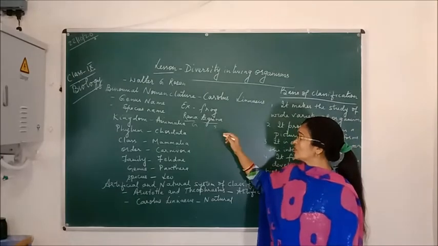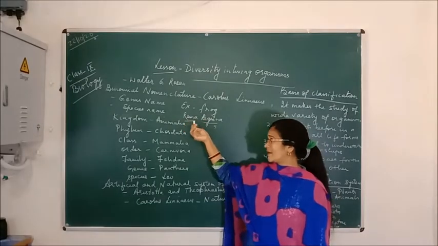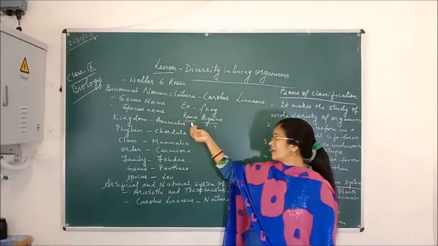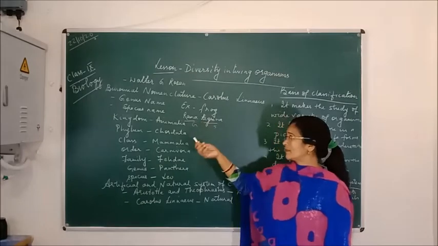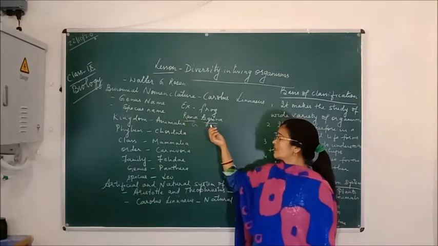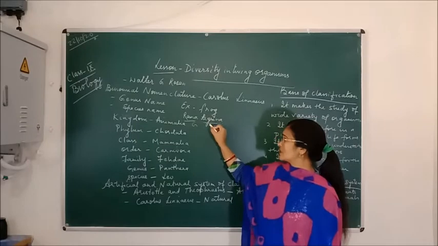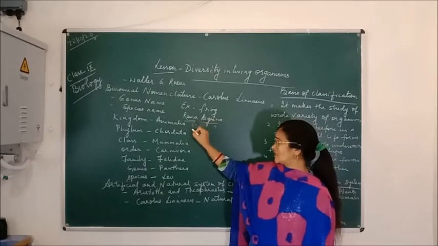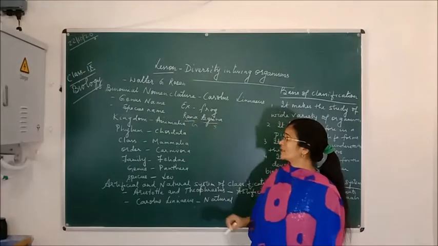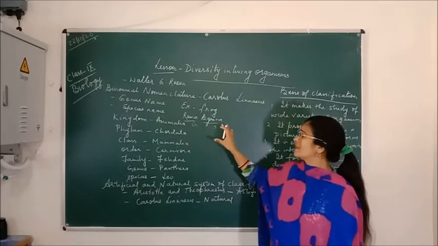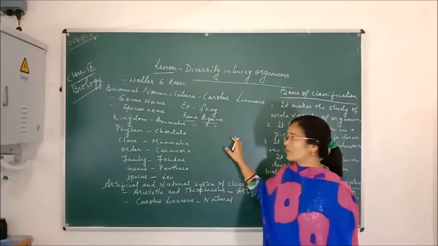The first rule is that the genus name always starts with a capital letter. Like here I have written R-A-N-A, Rana. R should be written in capital letter, and tigrina, the species name, starts with a small letter. So Rana is the genus name and tigrina is the species name. The genus name always starts with a capital letter, the species name always starts with a small letter, and they are always written in italics. This is the rule we have to follow while writing binomial nomenclature.